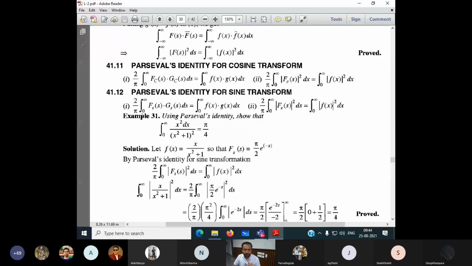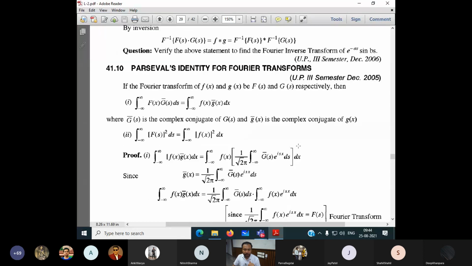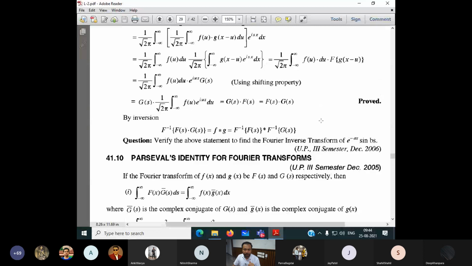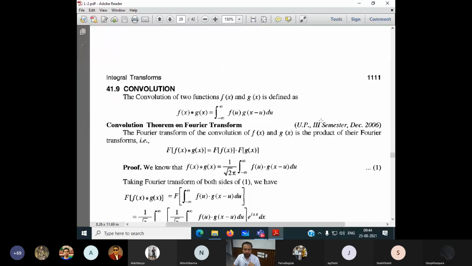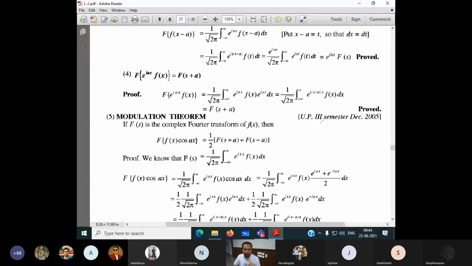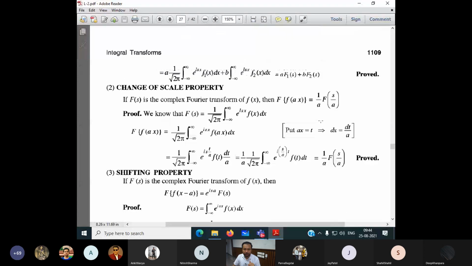This is not required for us. But let's see, yes, it may help sometime, but it's not required for us. Complex Fourier transform is not required. Convolution theorem is not required. Modulation theorem is not required.